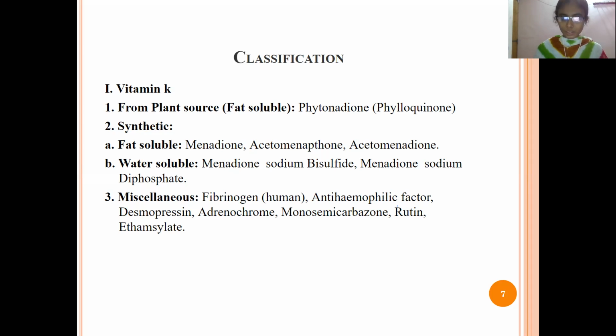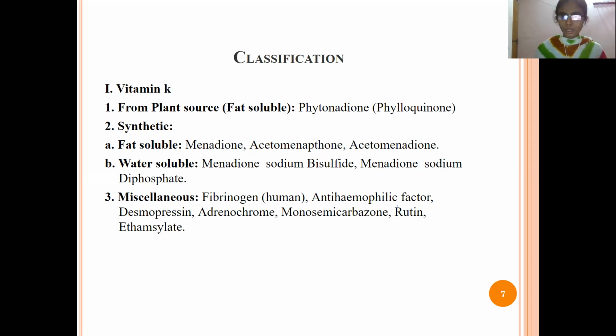Next, miscellaneous drugs are fibrinogen, anti-hemophilic factor, desmopressin, adrenochrome, monosemicarbazone, rutin and ethamsylate. These are the drugs which come under the miscellaneous agents.